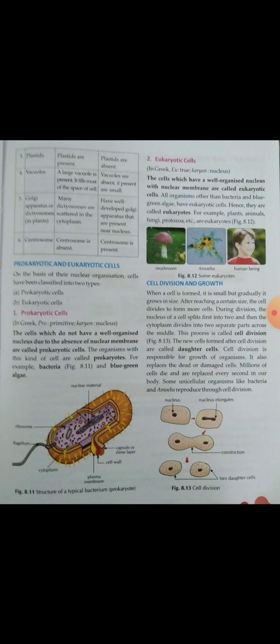What is there? There is no well organized nucleus. Examples are bacteria and blue-green algae. They do not have a well organized nucleus.